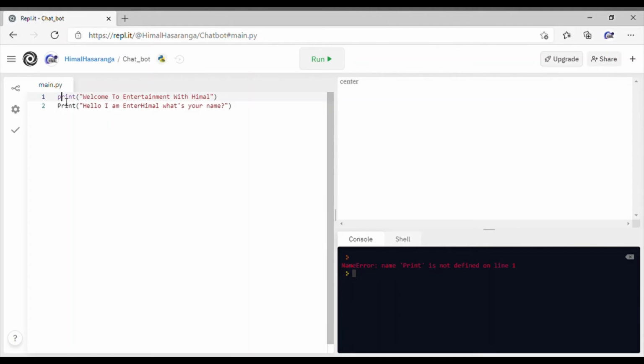So it should be lowercase. That's what I said when I meant you should always be diligent with the lowercase and uppercase. Now in this case, let's run the code.